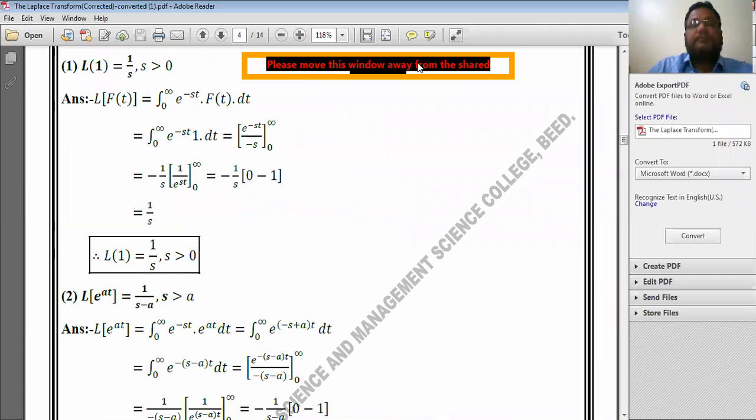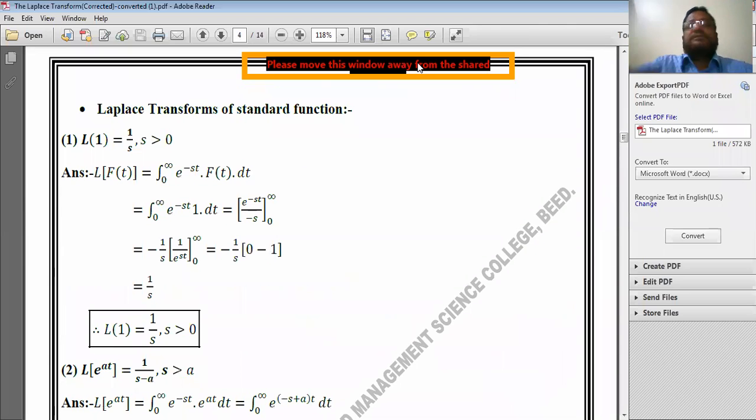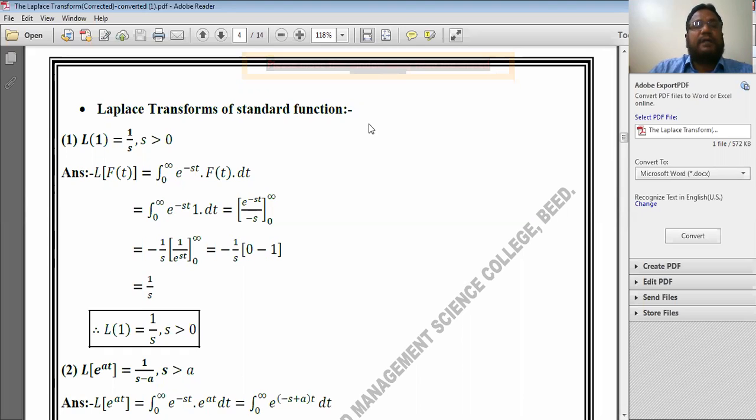Then I discussed some standard results. Result number 1: Laplace transform of 1 is always 1 by s. It is a very important result. Keep it in your mind. Laplace transform of 1 is always equal to 1 by s.